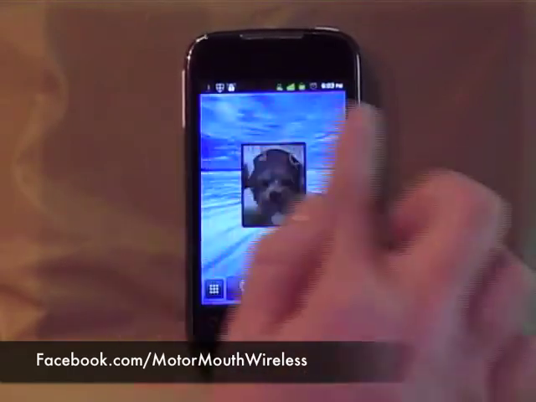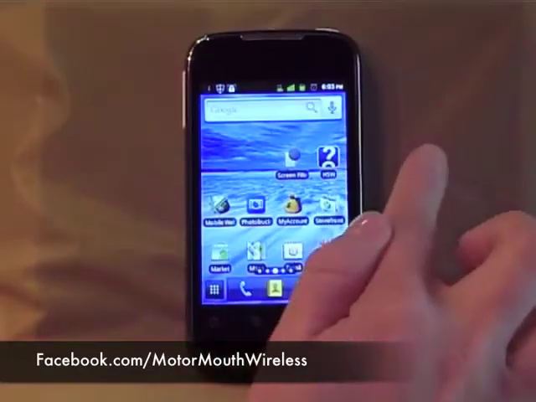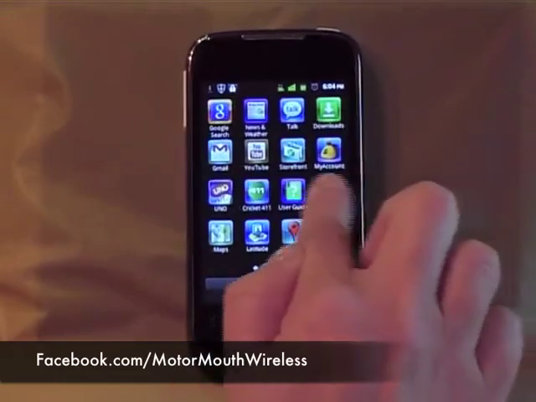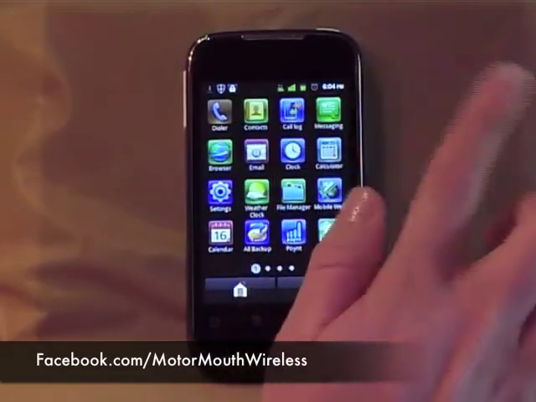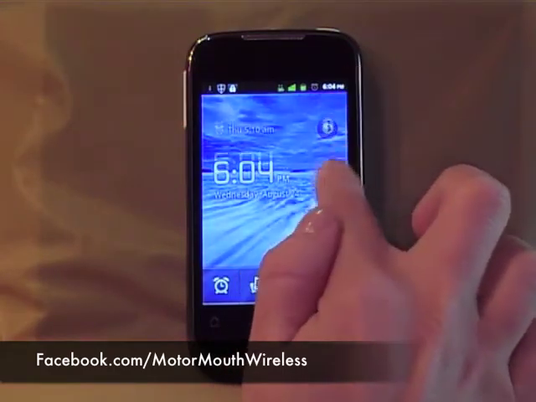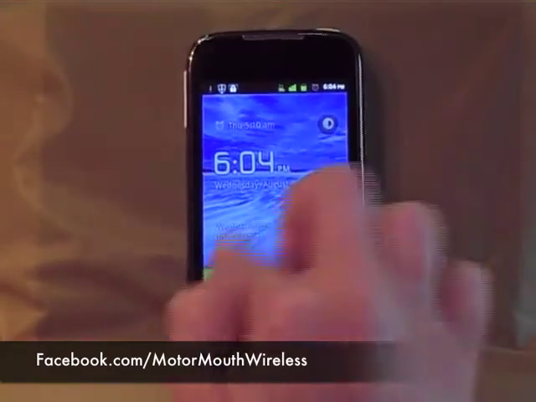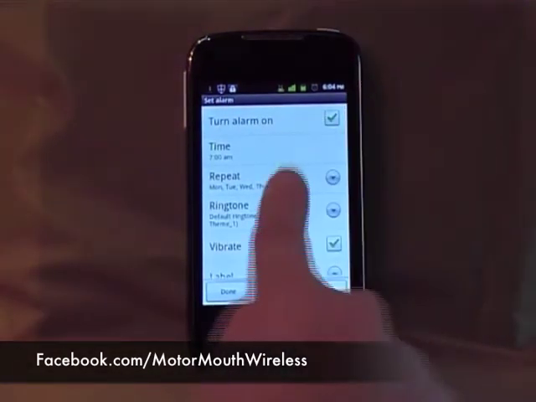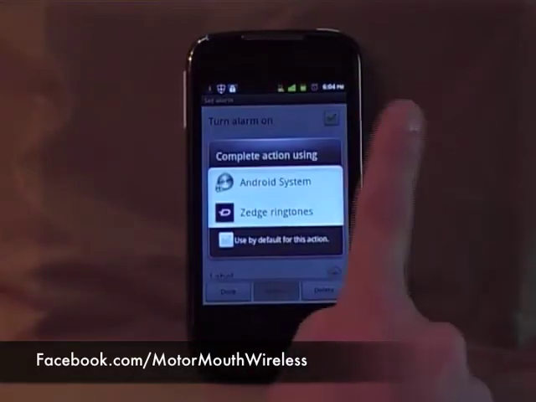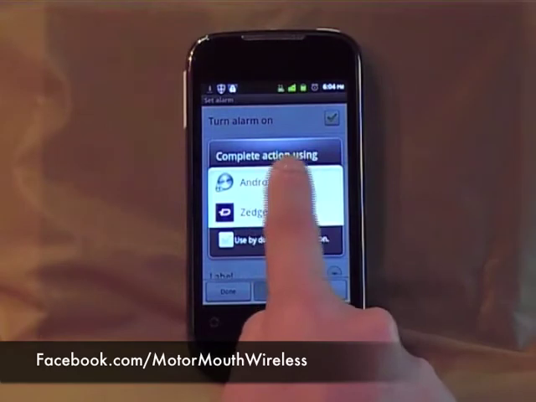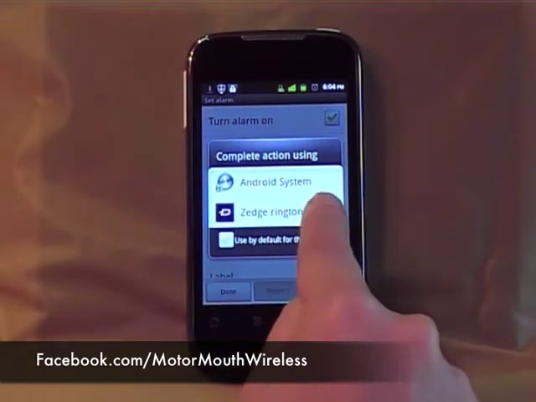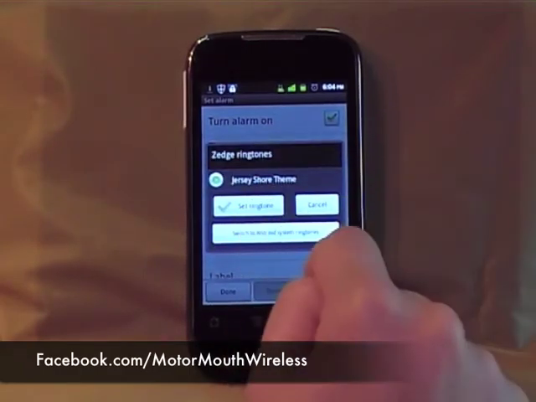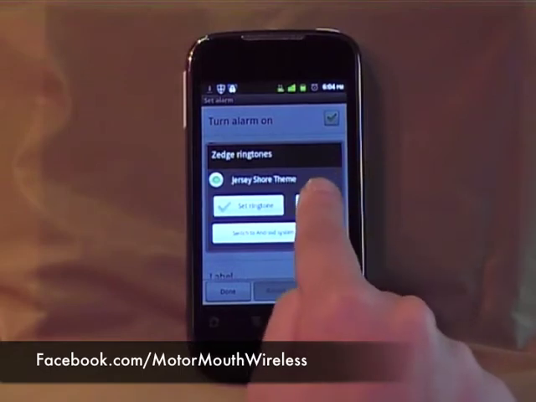Another one that I've done is my alert on my alarm. Let's go here. I'll find my alarm clock. Okay. When you go to set up an alarm, you can actually choose its ringtone. Now the ringtones are going to be ones that are either saved in your Android system or your Zedge ringtones, which is why we suggest the Zedge, because you can download specific alerts to be set as the ringtone for your alarm clock.